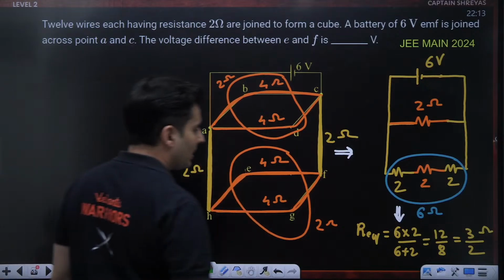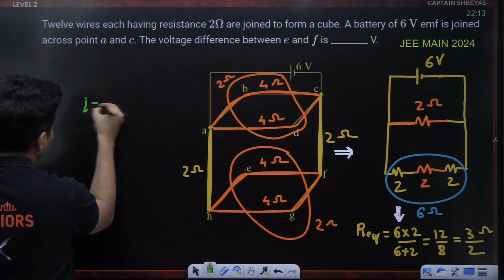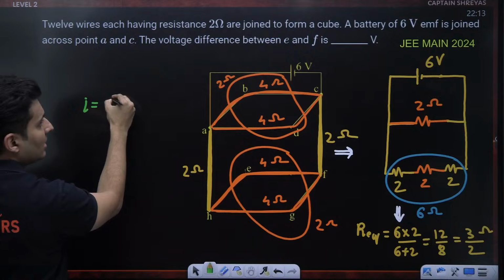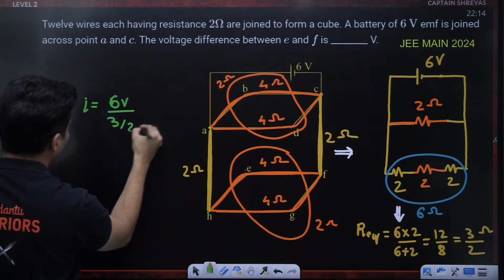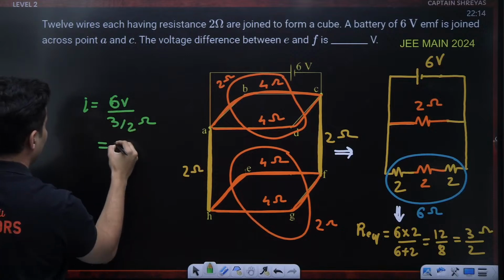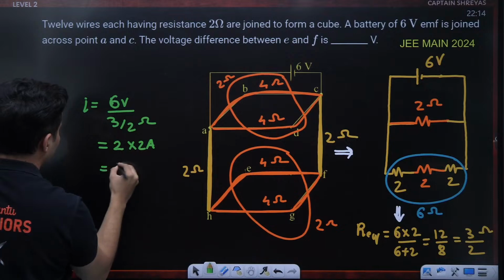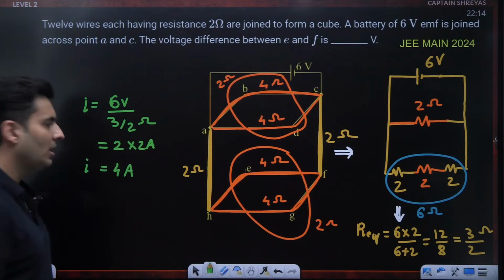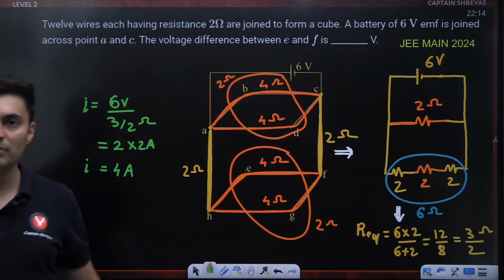So the main current will be voltage by resistance. Voltage is 6 volts divided by resistance 3 by 2 ohms. So 6 by 3 is 2, and that 2 will multiply, and it will basically become 4 amperes. So just check this out. Current will become 4 amperes, my dear warriors.